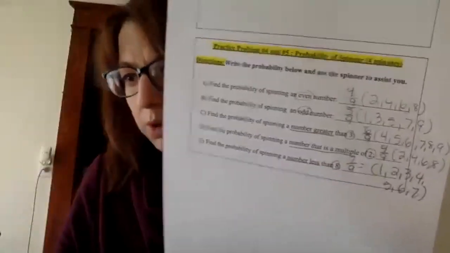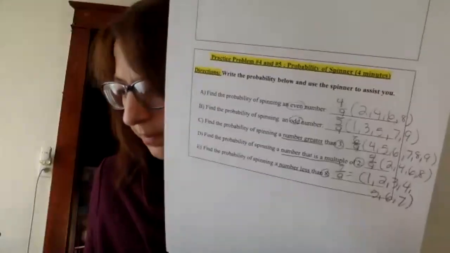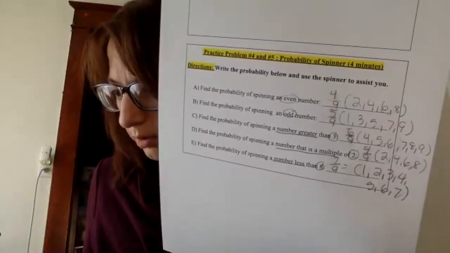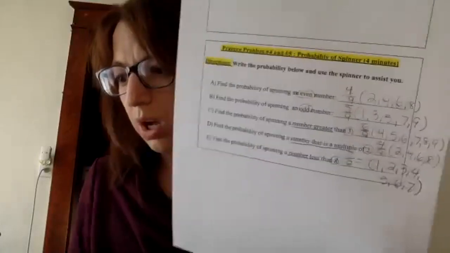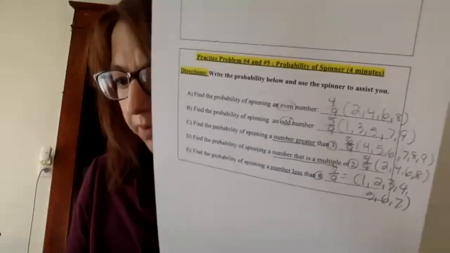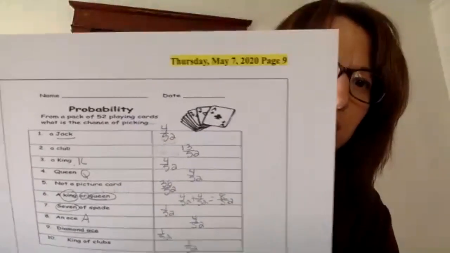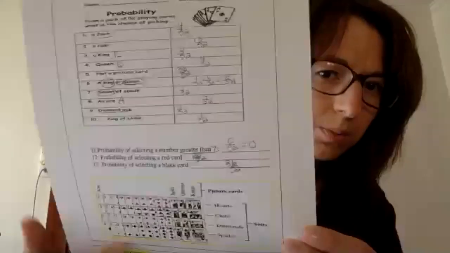Okay, if you're done with this, go to the next page, which is page 9. We're going to do 9, 10, and then we're going to do your exit ticket, which is pretty straightforward. And then we're done. We're going to speed this up a little bit. All right, page 9. Now we're talking about playing cards. This is all playing cards.